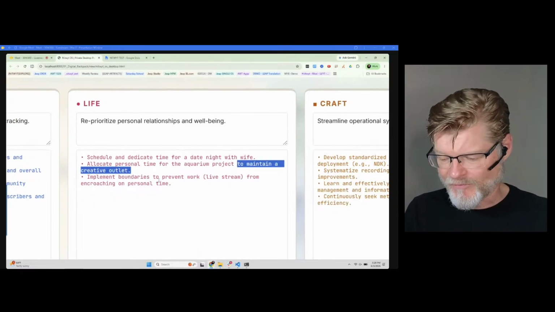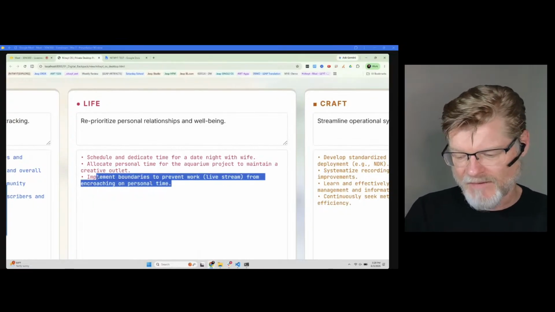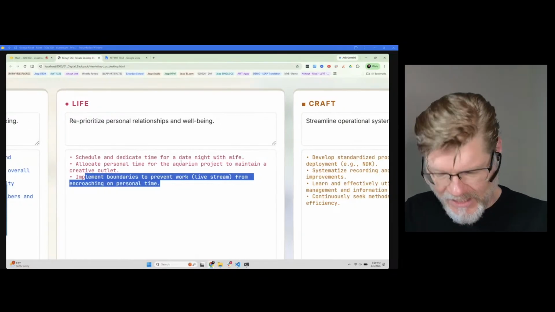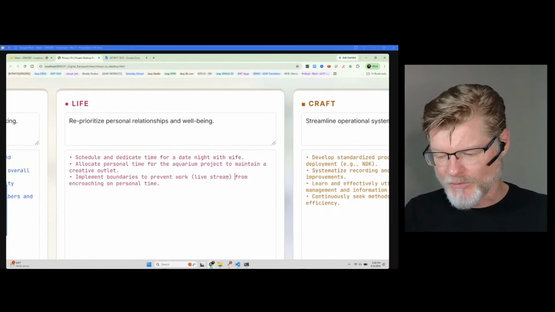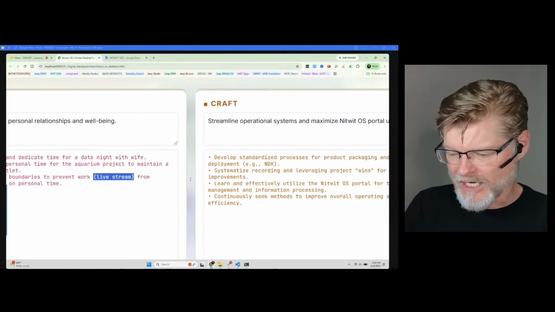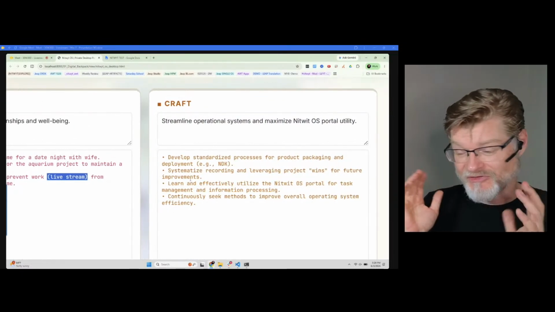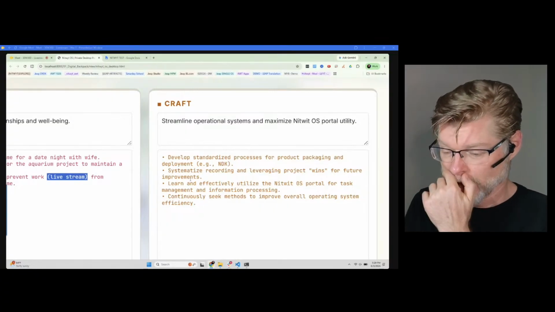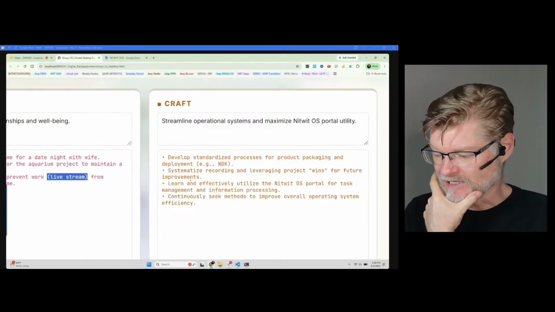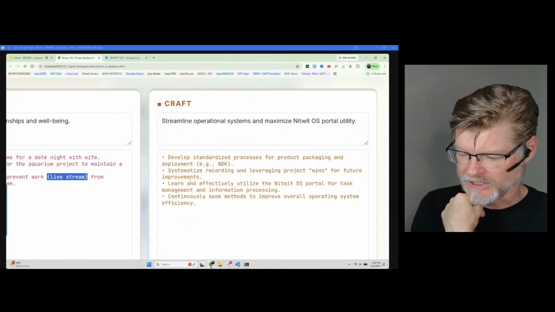Implement the boundaries to prevent the live stream from encroaching on personal time. Yes, not exactly the live stream, probably misinterpreted this a little bit, but that's okay. For version like 0.1, this is literally the first time I've seen it. This is good. Streamline operational systems, maximize Nitwyt OS portal utility.